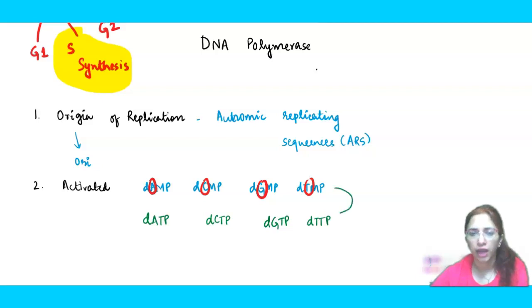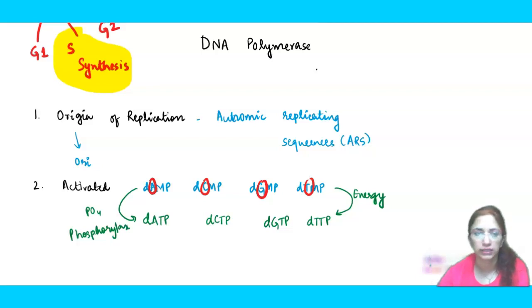Once they are activated, then the process is going to start. This conversion requires energy, it requires some more phosphate molecules, and it also utilizes the enzyme phosphorylase. Okay, these are the necessities for this step to happen.